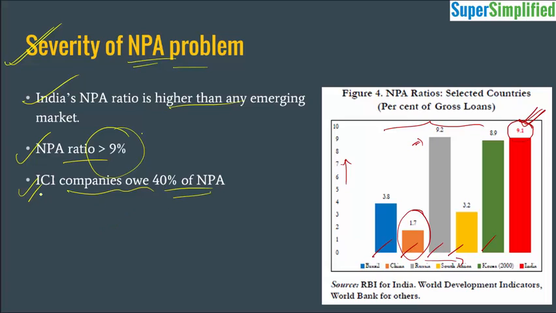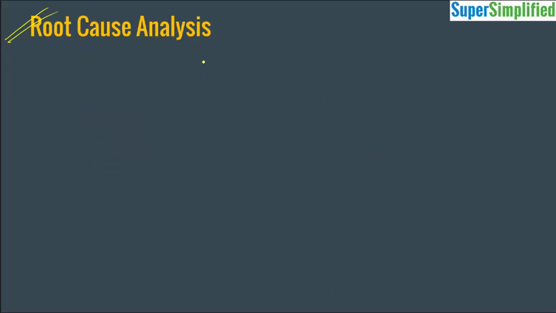This is a major cause of concern that the probability of recovering these debts is very low. Okay, so now we understood the issue. We know what the twin balance sheet problem is and what the severity of it is. So now let's come to the root cause. Let's see how everything started, what went wrong and when did it go wrong, right?